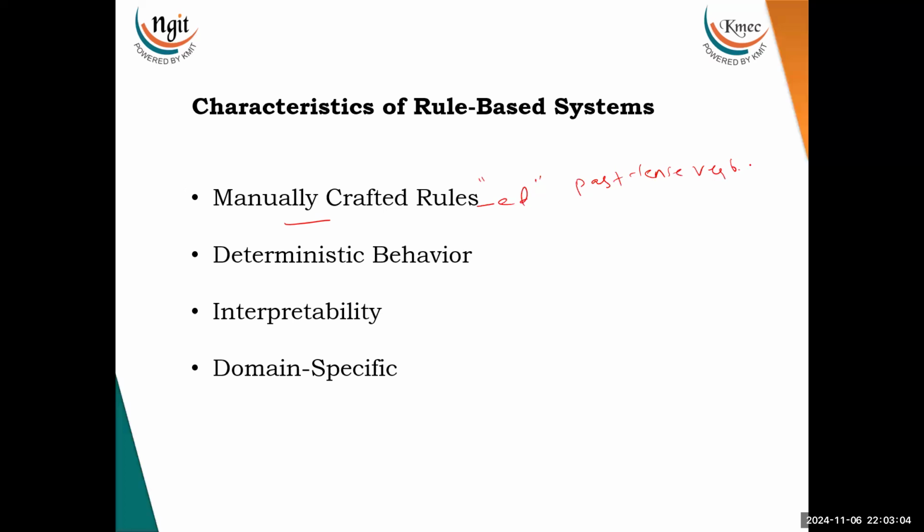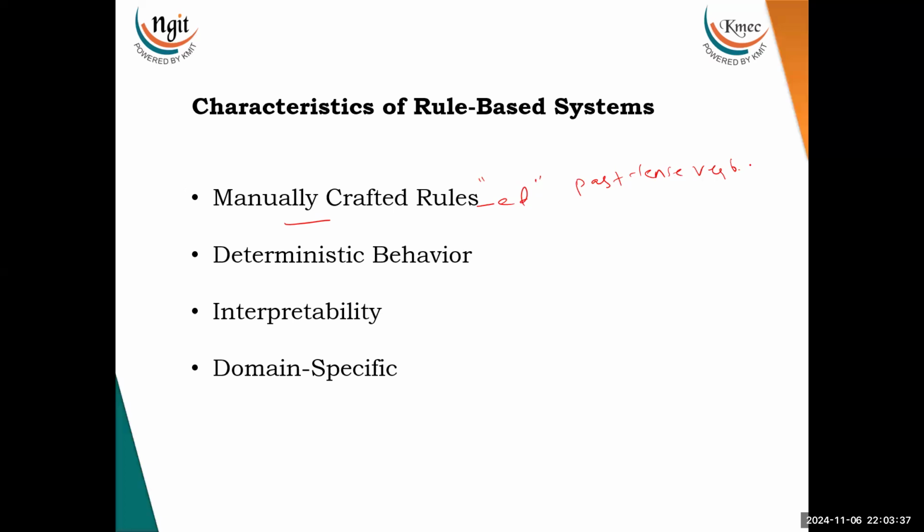Then it is about deterministic behavior. Basically, rule-based systems behave deterministically, meaning the output is predictable and consistent for a given input. If the same set of rules is applied, the system does not learn from the data, but instead applies predefined rules to the input. Then it is about interpretability. Since the rules are human designed, rule-based systems are highly interpretable, so it is easy to trace why a specific decision was made because the rules are explicit.